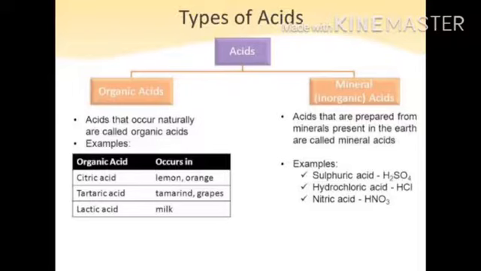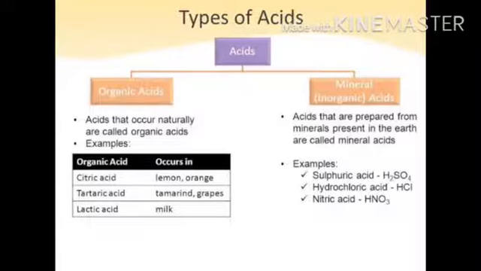Acids are of two types. One is organic acid and second is mineral acid. Organic acids are the acids which occur naturally, like citric acid found in lemon and orange, tartaric acid found in tamarind and grapes, lactic acid found in milk, etc.